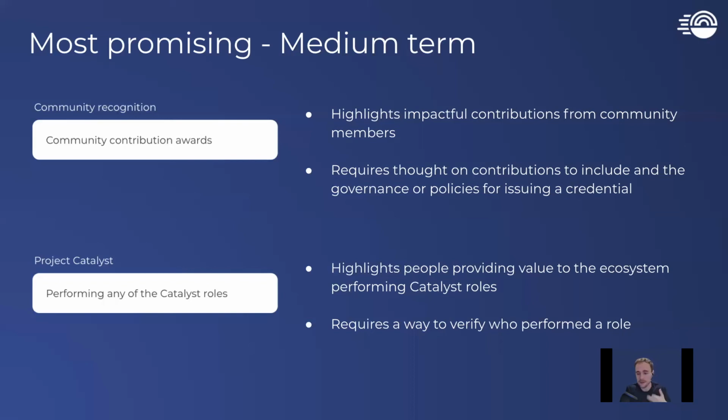Now, the blocker to this is that it needs a way to verify who performed the role, which at the moment isn't really available. Over time, it could be done manually at the beginning, but there is a way for this to be automated. If you attach identity to, for instance, the community advisor process, as long as they provide, let's say, 3 assessments that aren't filtered out and are completely valid, they could be automatically issued a credential to say, I've done these valid assessments, and I was a community advisor for this given funding round.